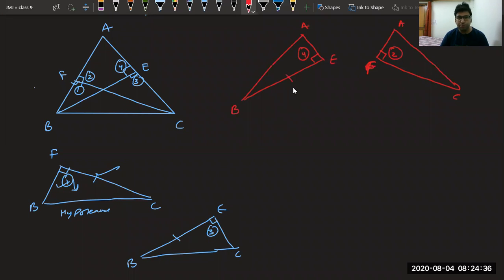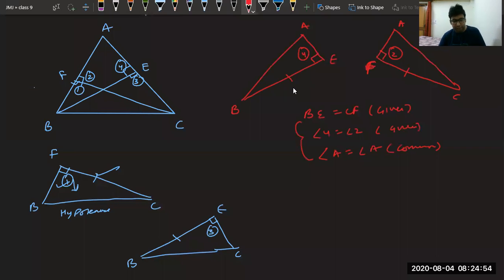So you know BE equal to CF, first thing given. You know angle 4 equal to angle 2, which is also given to you. And third thing you found is angle A equal to angle A common. But now the criteria coming is angle side.